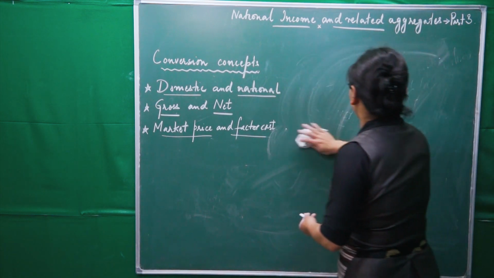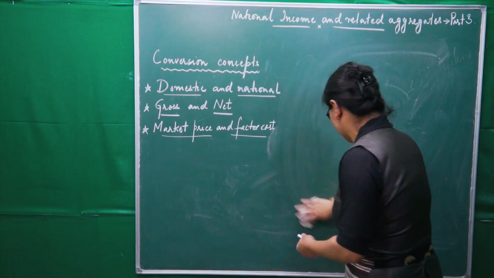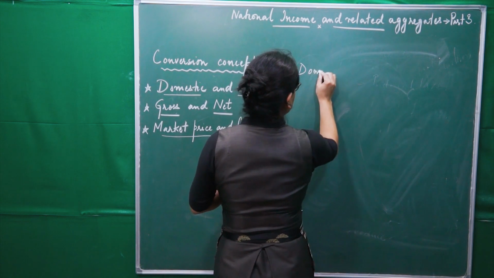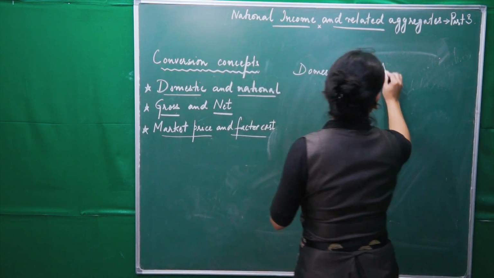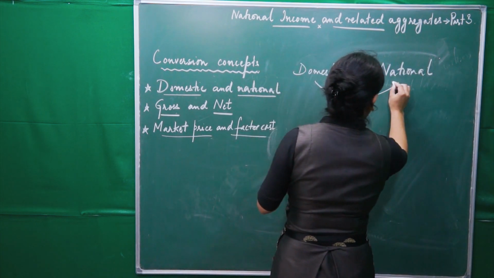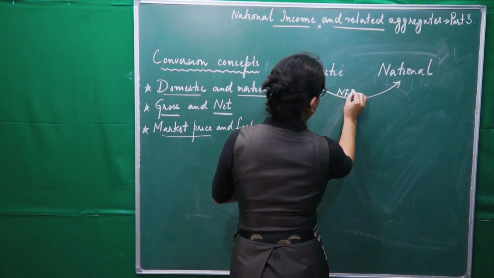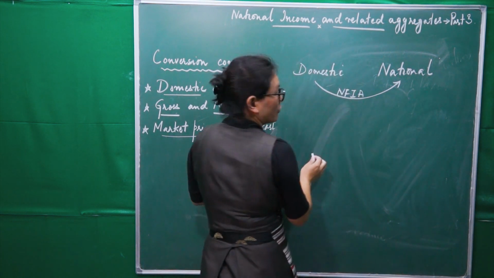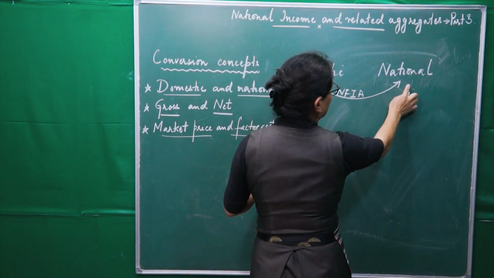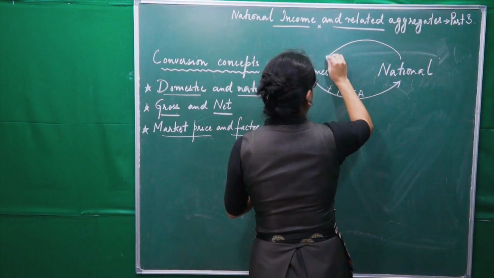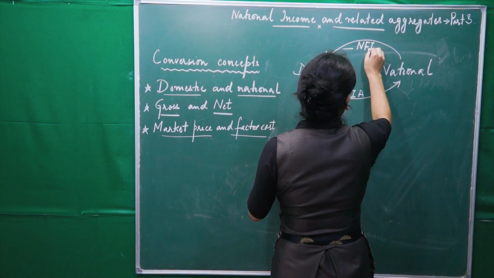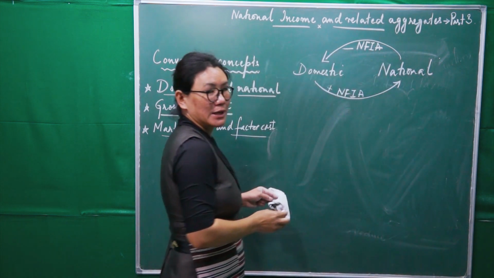So, a brief conversion of these concepts. See here, the first one is domestic and national. For this, we have NFIA, net factor income from abroad. To domestic, if we add NFIA, we get national concept. And from national concept, if we deduct NFIA, we will get domestic concept.